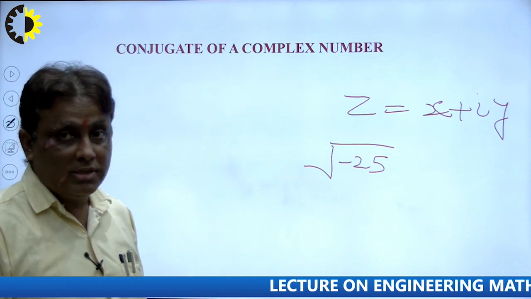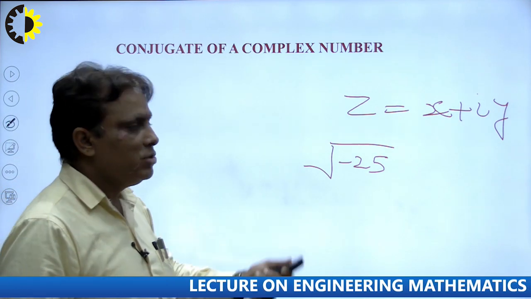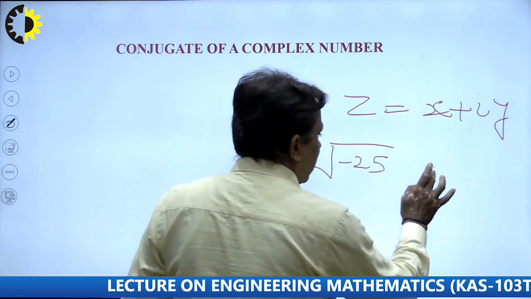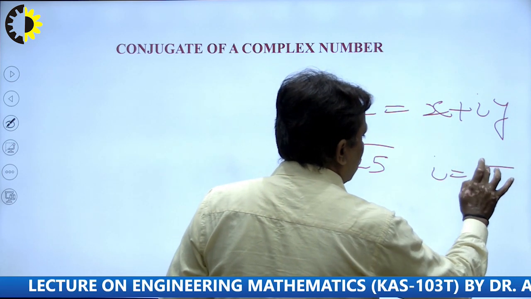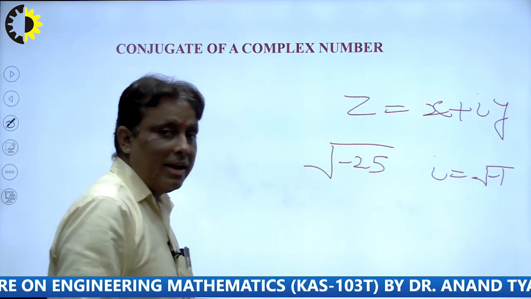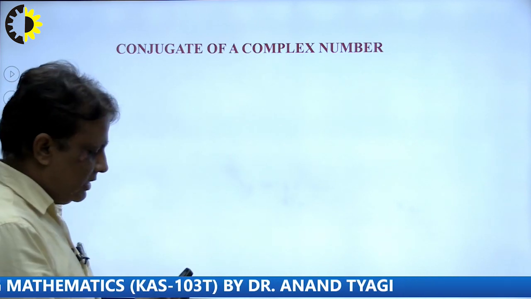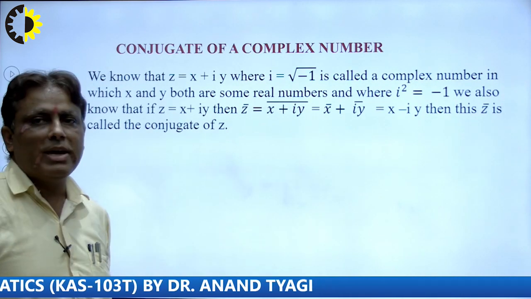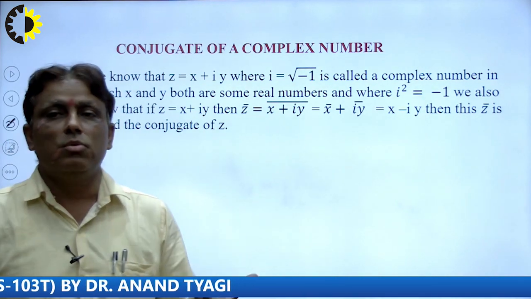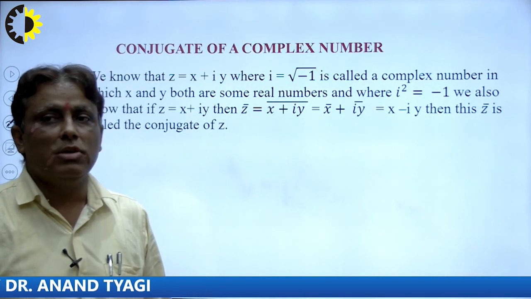We cannot solve it till date, right. So that means we can use i here. So i means square root of minus 1. I explain here why, right. So in this way we can solve our problem, right. Suppose z is equal to x plus iy be a complex number, where square root of minus 1 is equal to i, is called a complex number.